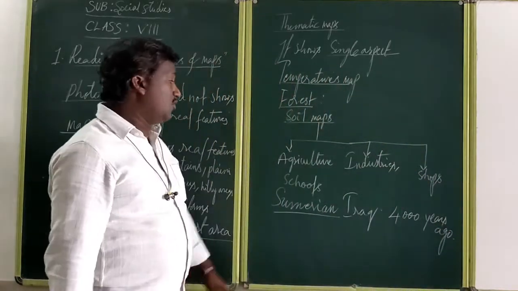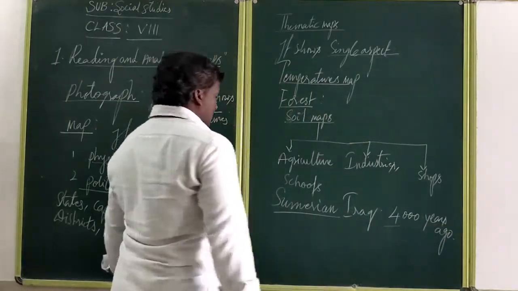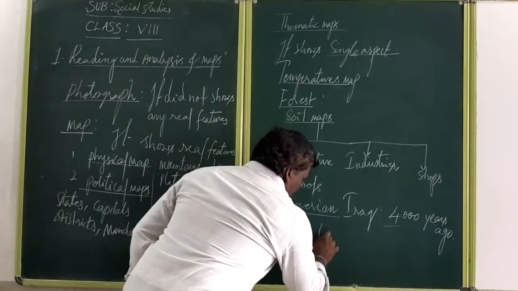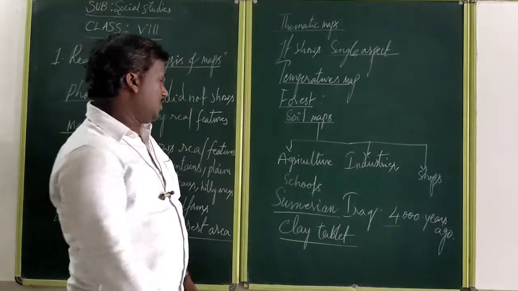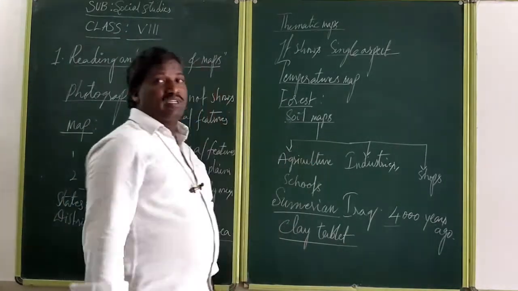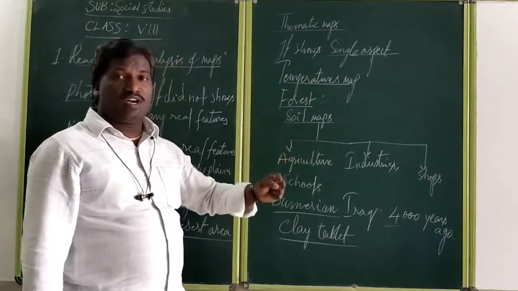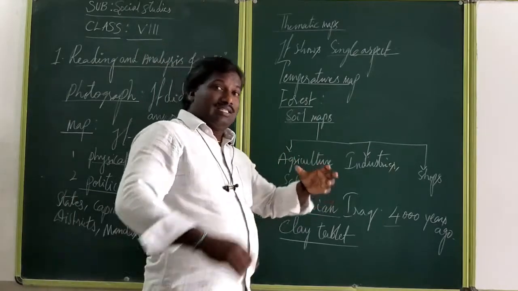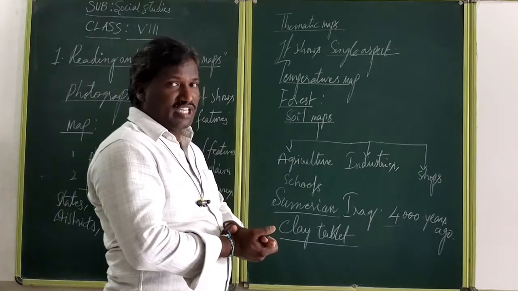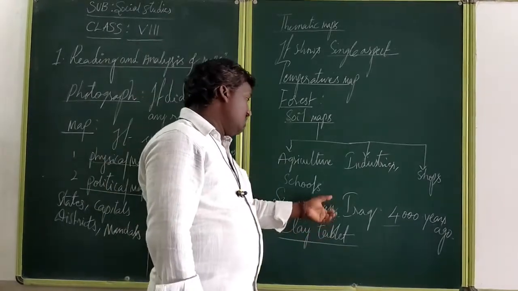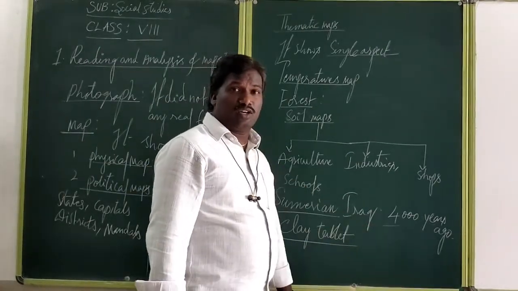Okay, how many years ago? 4,000 years ago, they prepared the maps on clay tablets. They prepared the maps on clay tablets because the Sumerians' temples had a wider landmass. How much income they got from that landmass, for that estimation purpose they prepared the maps for the first time 4,000 years ago. That is the importance of Sumerians. Okay, Sumerians, present Iraq members. Am I correct or not?